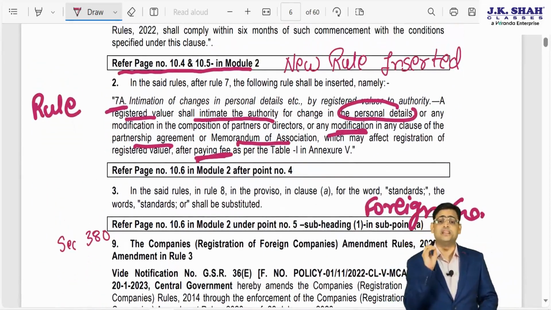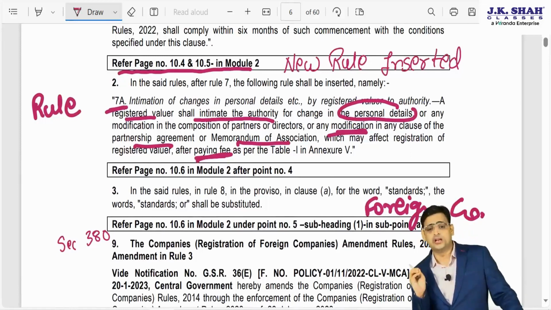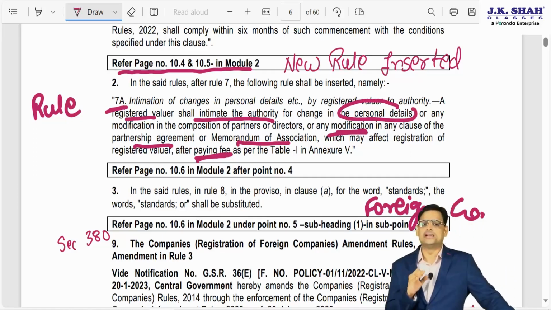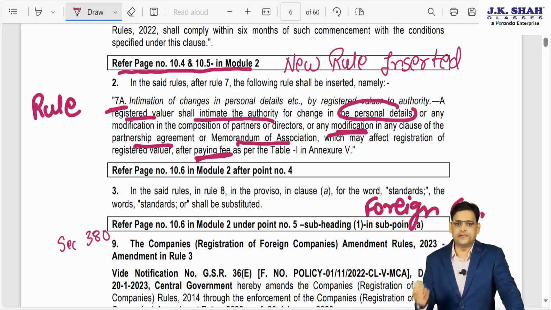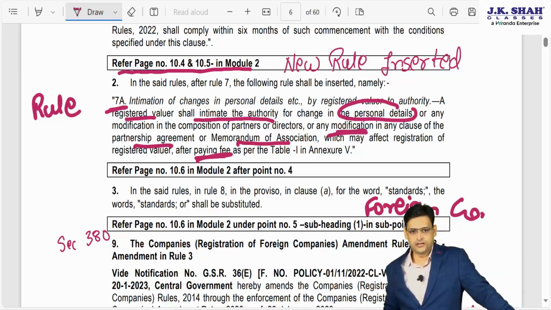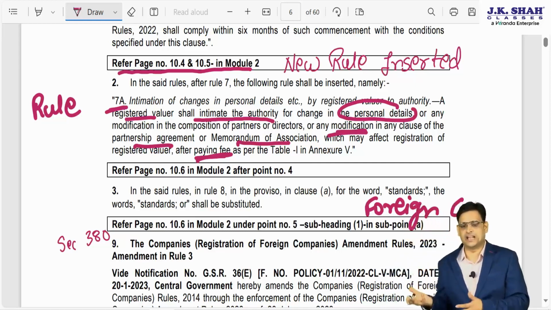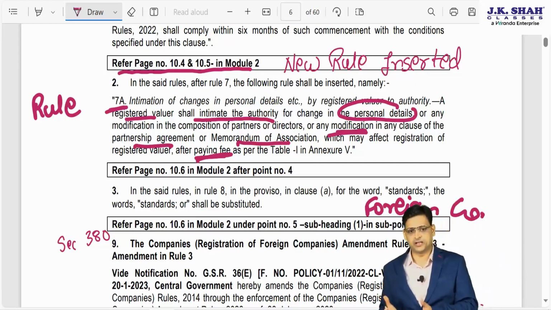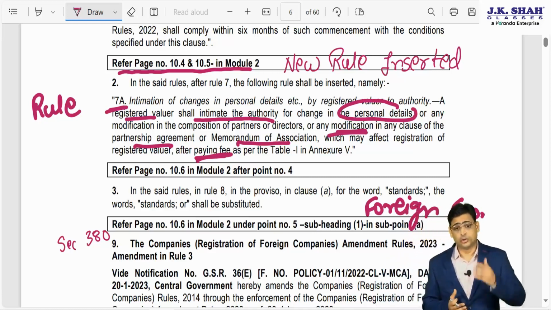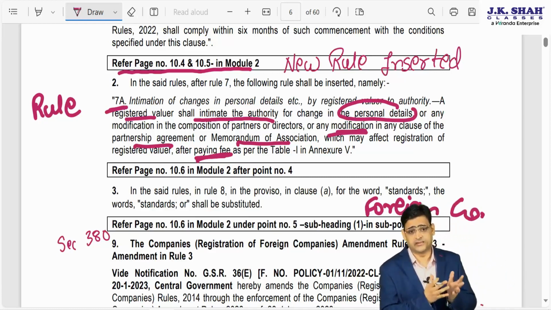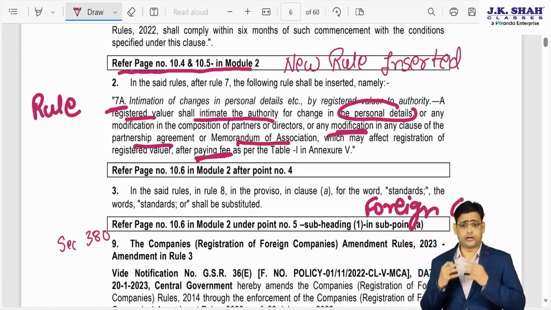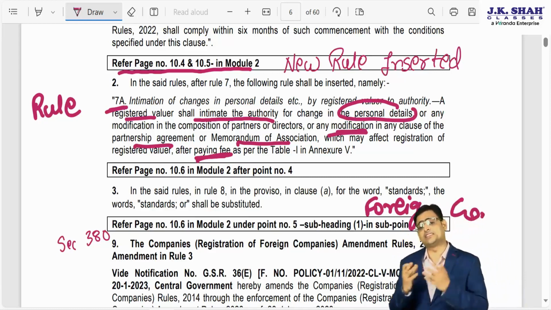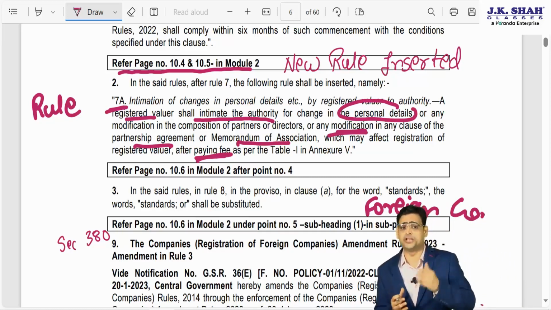Now in this, they have inserted a new rule 7A. Now under this new rule 7A, what they are saying is, if there is any registered valuer, obviously there must be directors in that, there must be partners in that. So for those partners, those directors of the registered valuer, a lot of information is already supplied to the authority.